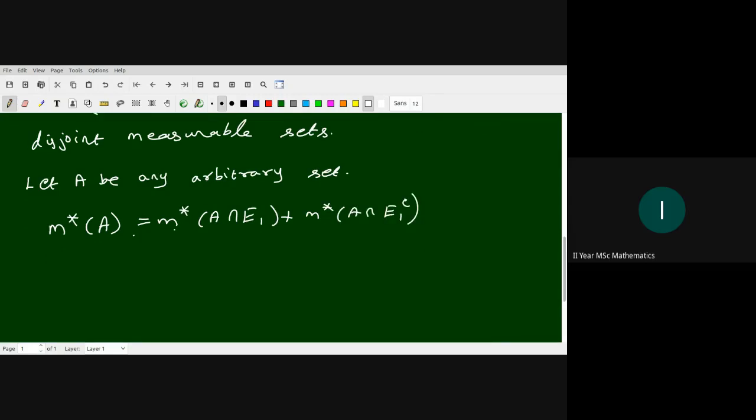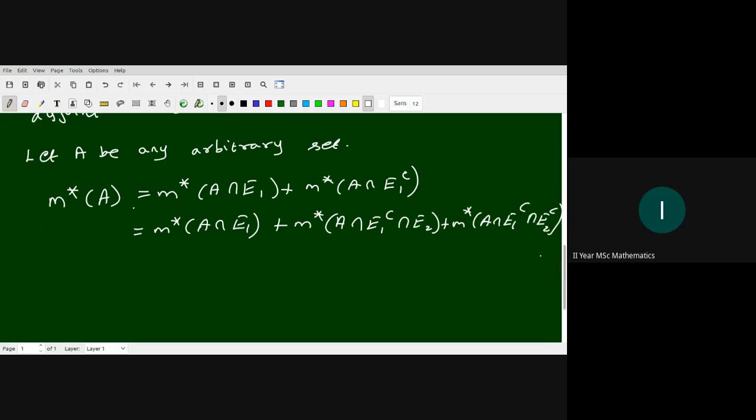Then we apply the definition of measurability, E1 being a measurable set. We keep the first term as it is. The second is M star of A intersection E1 complement intersection E2 plus M star of A intersection E1 complement intersection E2 complement. In that, E2 is measurable, so the definition applies, right?